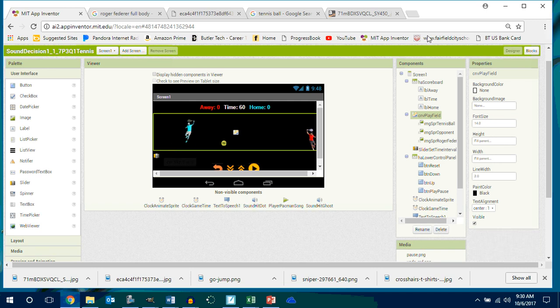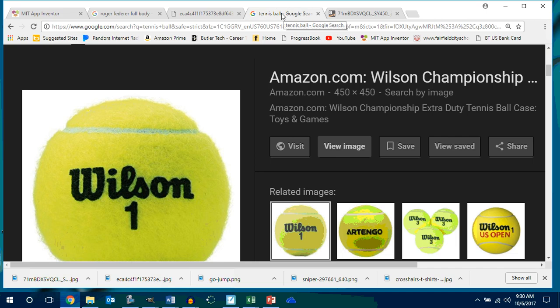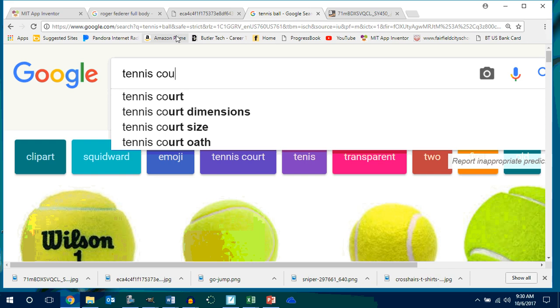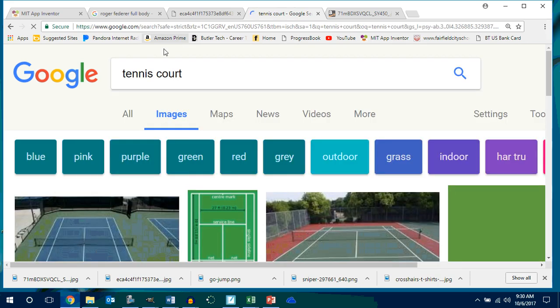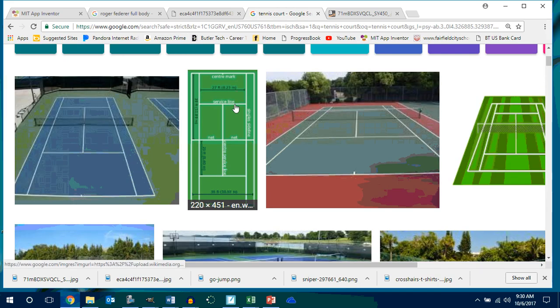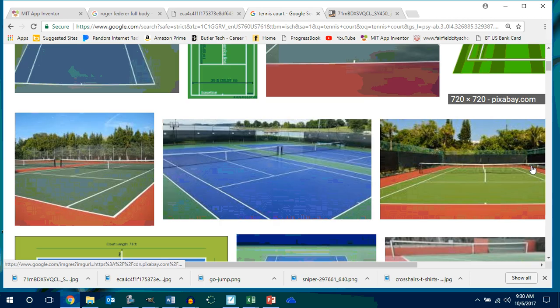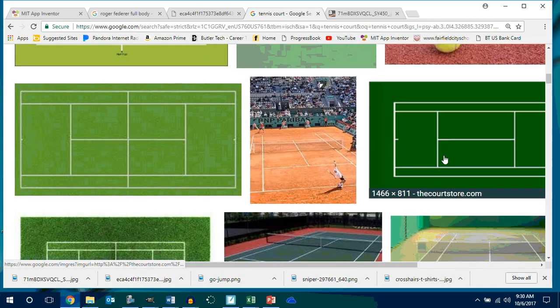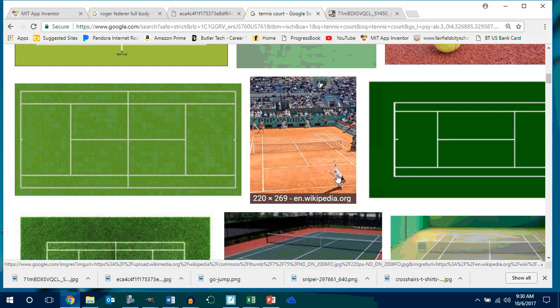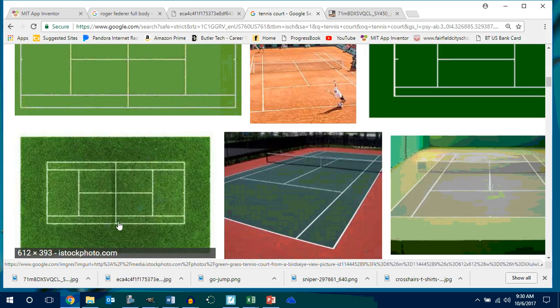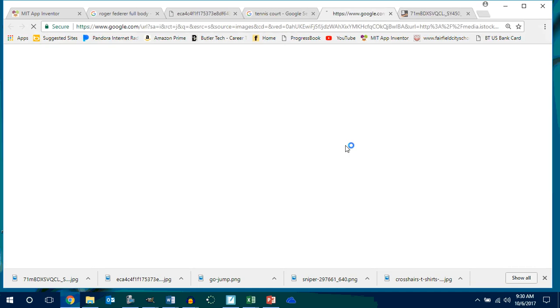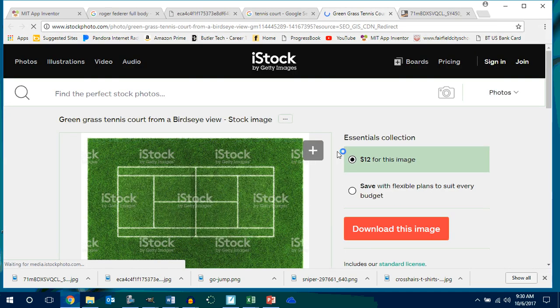Now, could I go get a tennis court? Sure. So you go back here, and you type out tennis court to go get a background. And by the way, you want to find something simple like this. We don't want to find 3D courts. You want to find simple courts like this. And by the way, Roger loves grass. So you want to do top views.